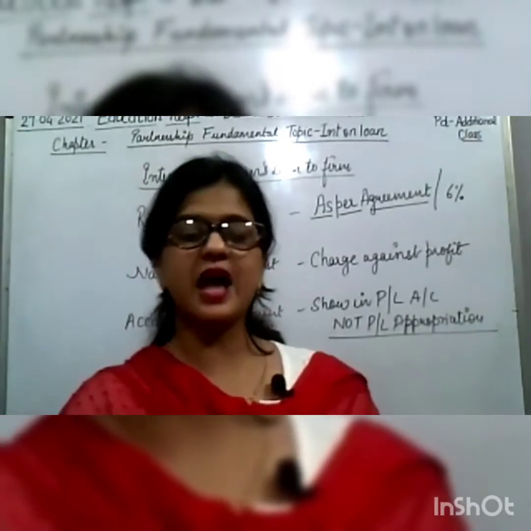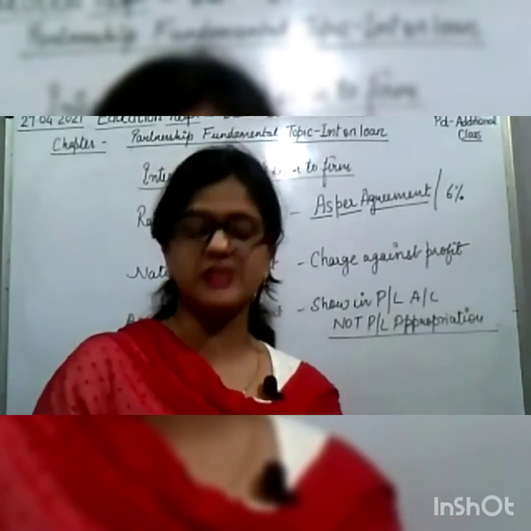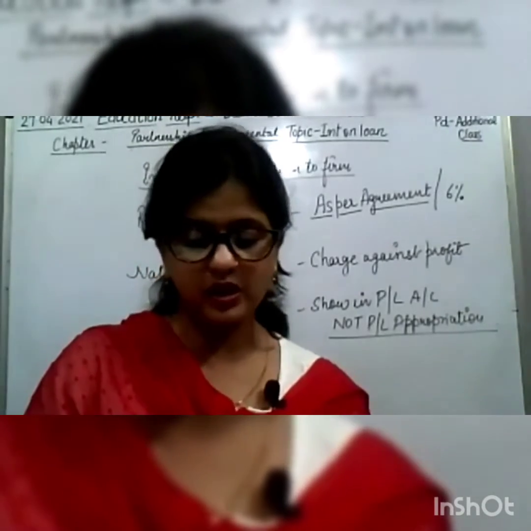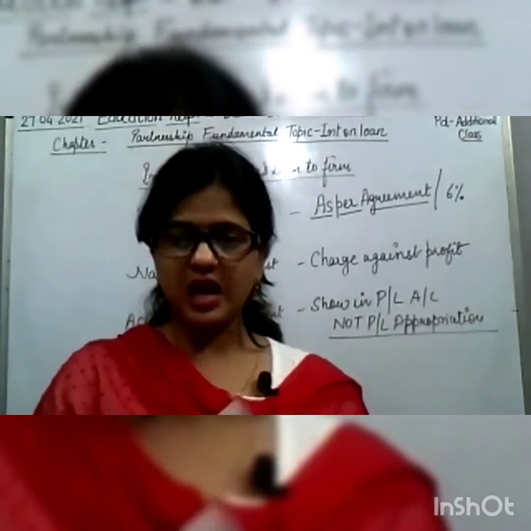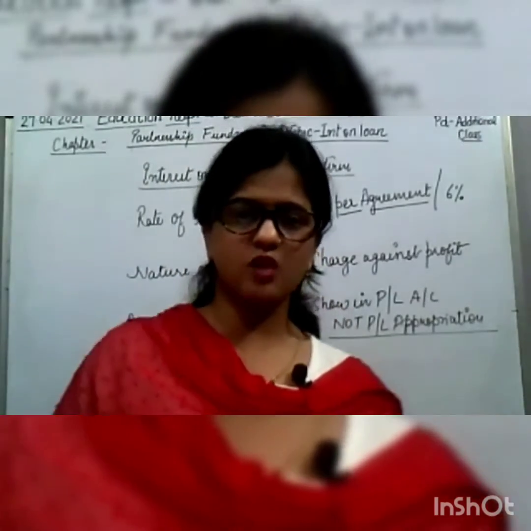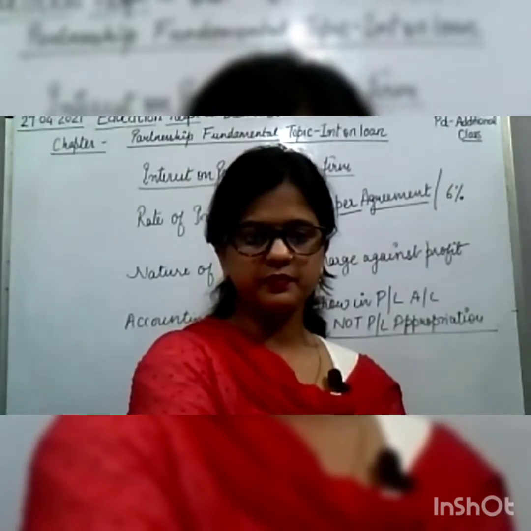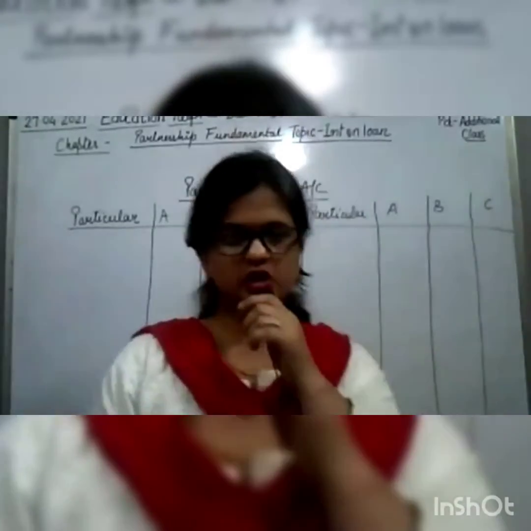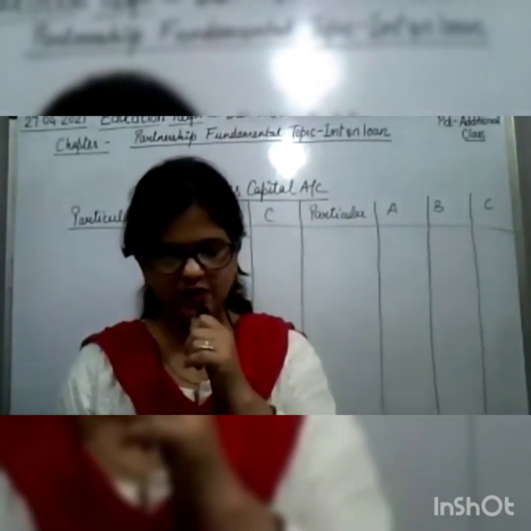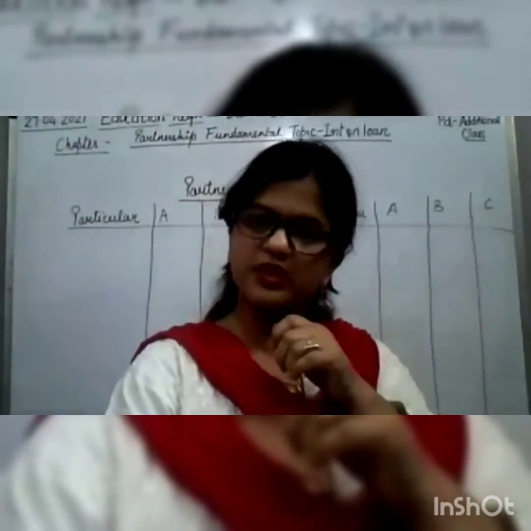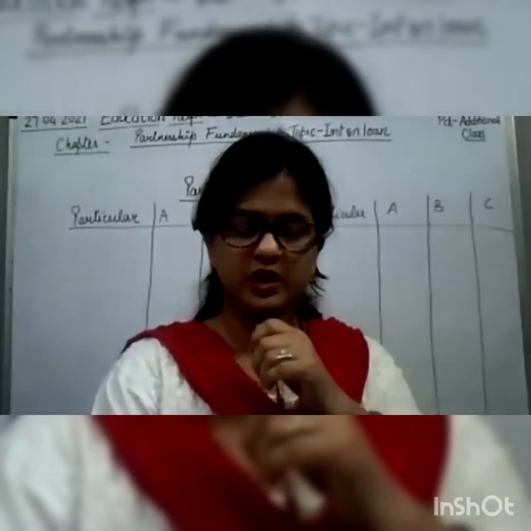Here we can see that we have to prepare the loan account separately, and we have to prepare the partners capital account. So let us start with the partners capital account, as we all know how to prepare it. Come on, quickly do it. In this question, nothing is mentioned whether the capitals are fluctuating or fixed, so we will assume that the capitals are fluctuating.